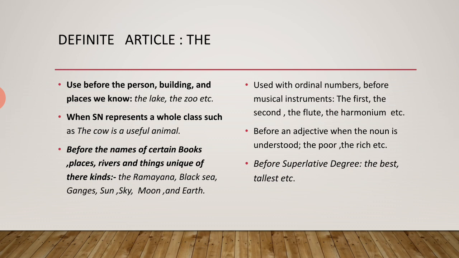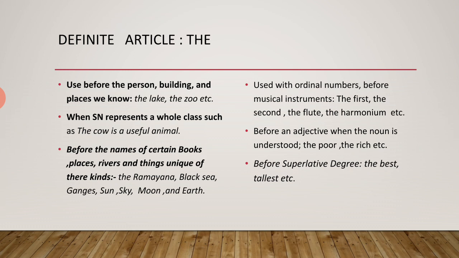Suppose we are using a singular noun that represents the whole class, then we use "the cow", "the dog", "the bird". So "the birds" we can also use. It may be singular, it may be plural.